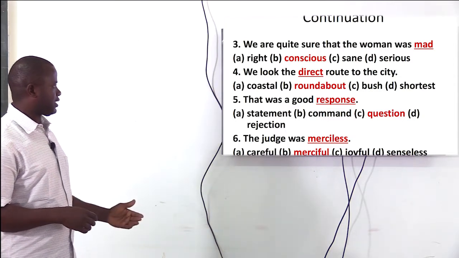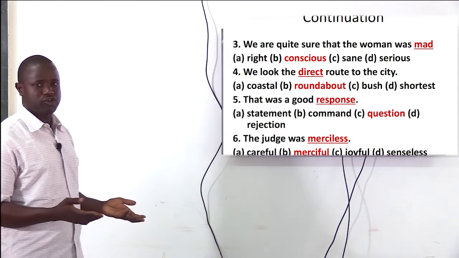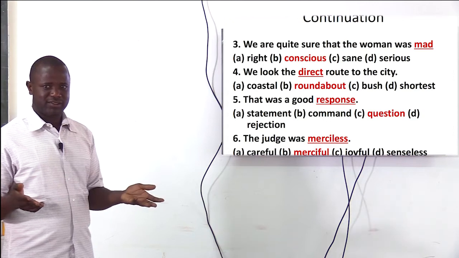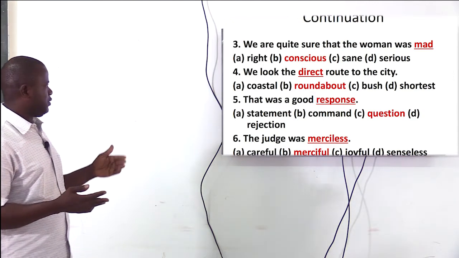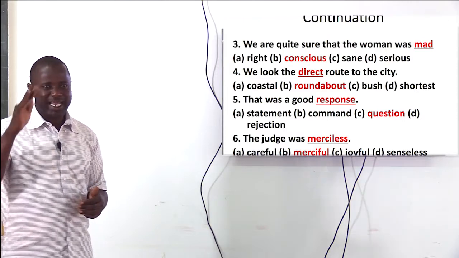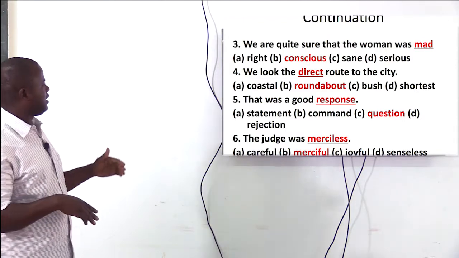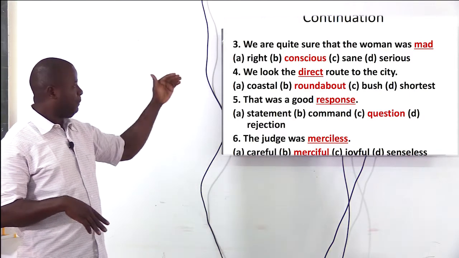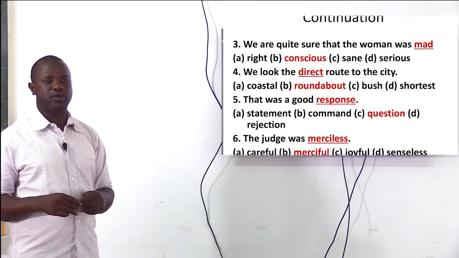We are quite sure that the woman was conscious, meaning she was mentally fit. But when you say we're quite sure that the woman was mad, it means that the woman was mentally ill. So here, among the options, conscious is the word that has an opposite meaning to the underlying word mad.